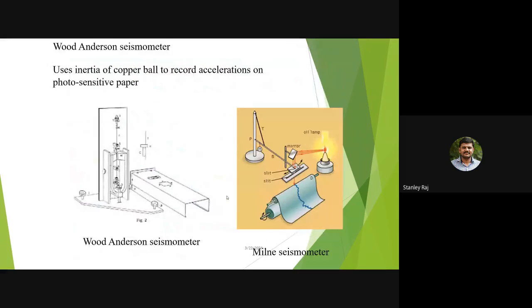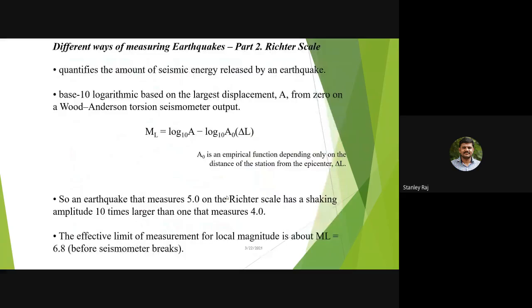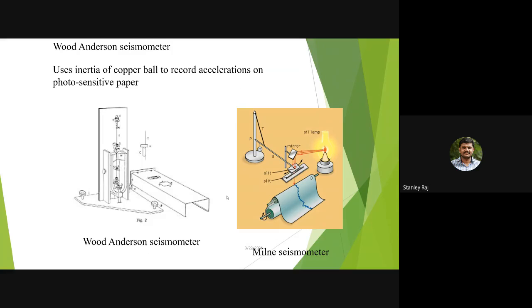So some of the equipment that uses the seismic measurement. So this is the logarithmic scale on the larger displacement that you can see, Wood Anderson torsion seismometer. So Wood Anderson is the seismometer.